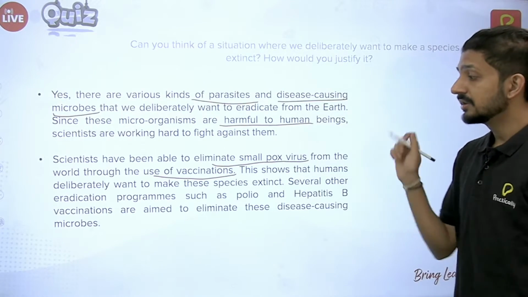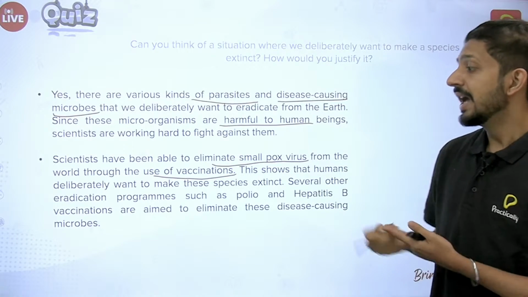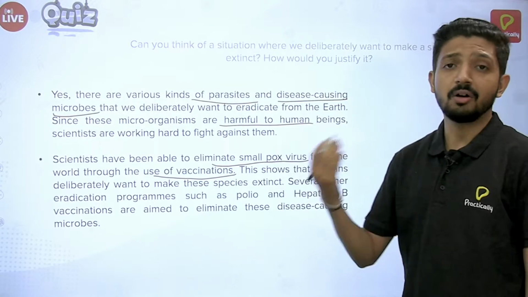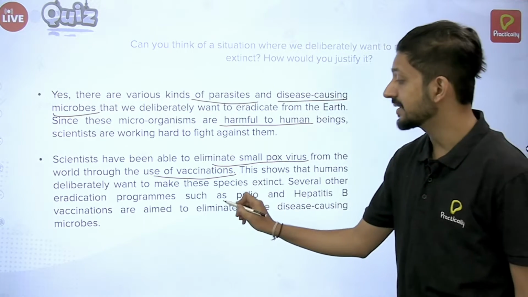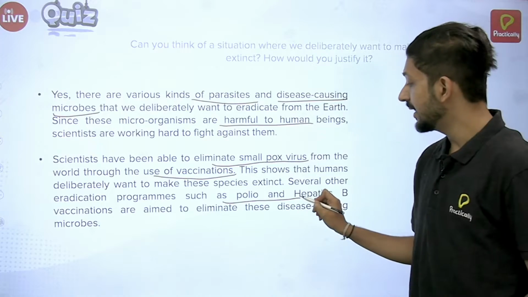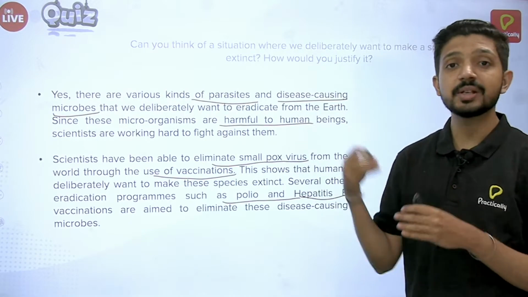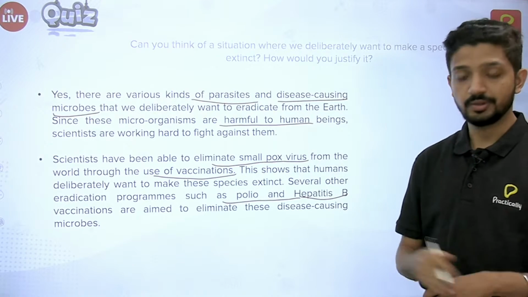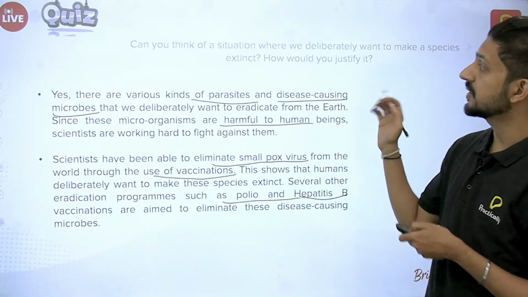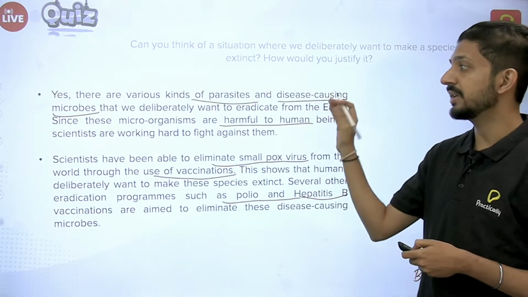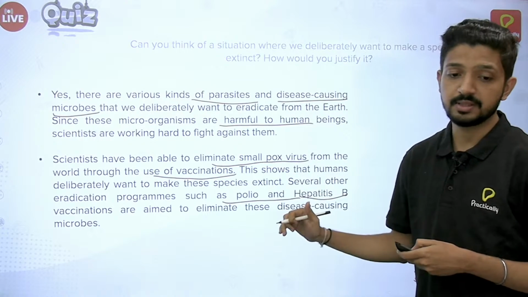Okay, so this shows that if humans want to deliberately make any species extinct, they can. Along with this, obviously a lot of other diseases came up, and we are trying to eradicate them also. For example, recently the polio and hepatitis B vaccination programs are going on, which have been trying to eradicate these diseases as well. Okay, so this is the example. So this answers the previous question. This is a 2-mark question. You need to mention why, whether it is possible or not, and with the help of relevant examples.